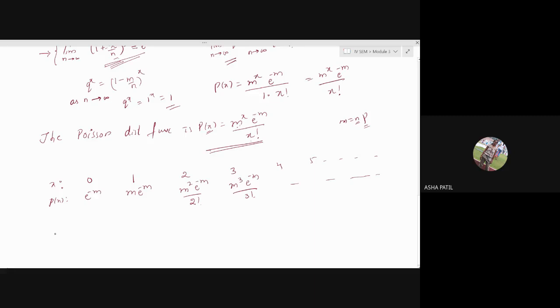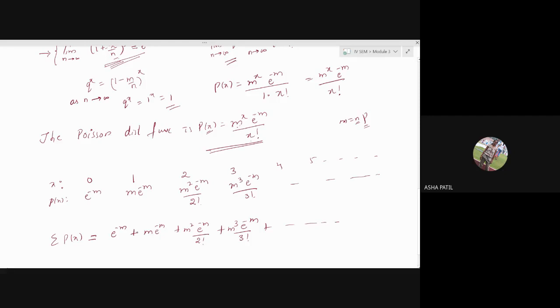Now what is the summation? In Poisson distribution, it goes up to infinity, whereas in binomial distribution, x takes the value from 0 to n. In Poisson, it is 0 to infinity. So what is summation p of x now? It is e raised to minus m. How did you get 1? It should be 1.